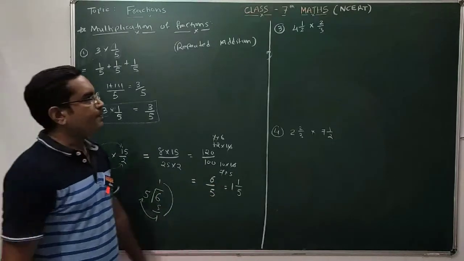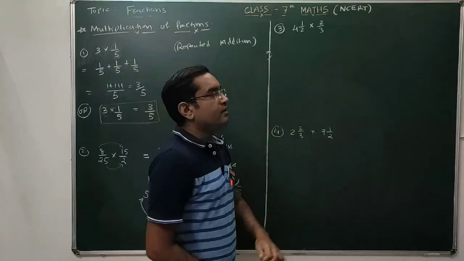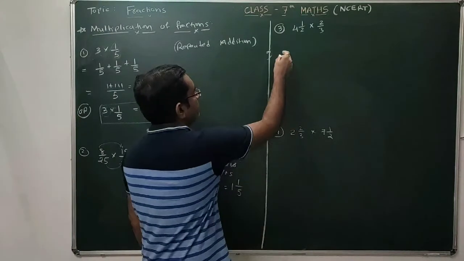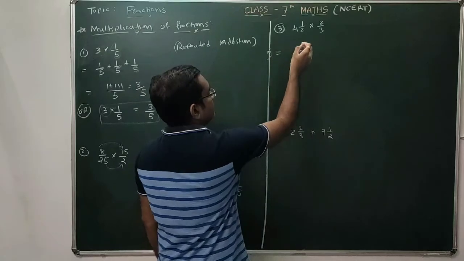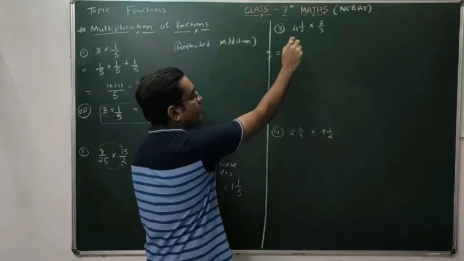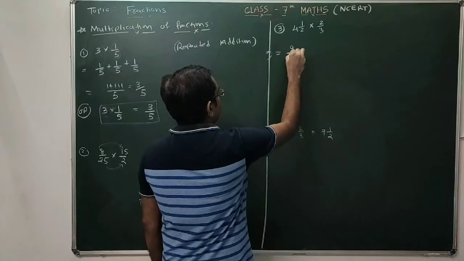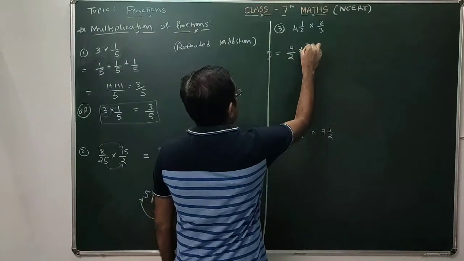Clear? Now this one is multiplication of a mixed number with a fraction. This is also a very simple sum. First convert this mixed number into a fraction: 4 twos are 8 plus 1, it's 9 by 2. Multiply by 2 by 3.